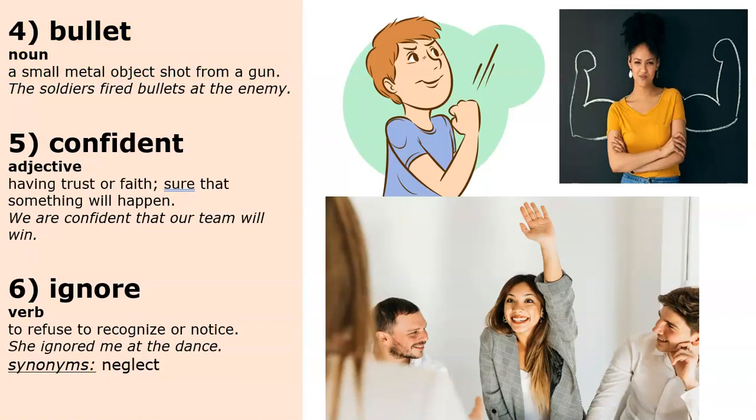The next word is confident. Confident is an adjective. You can use it to describe a person, and it means having trust or faith, or sure that something will happen. Someone who is confident believes that something will happen, or they believe that they can do something. Let's look at the example. We are confident that our team will win.